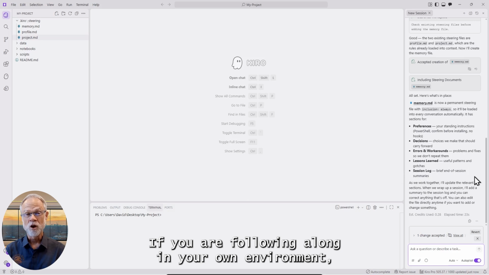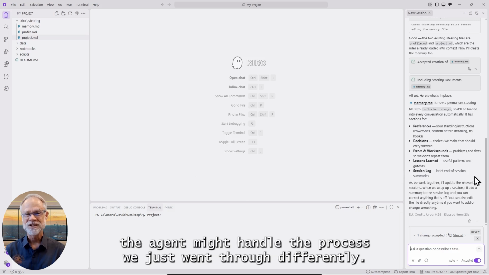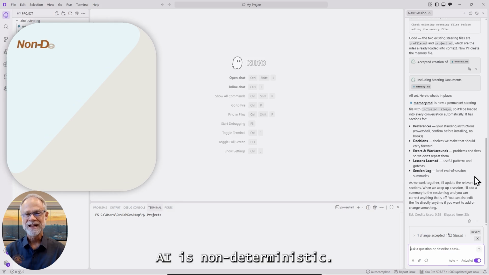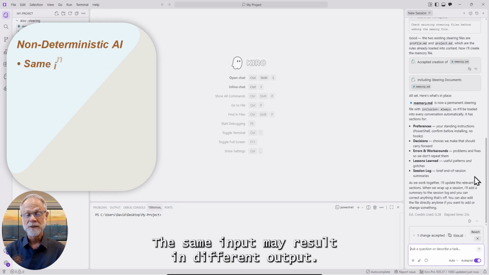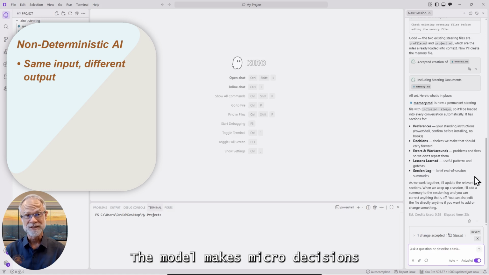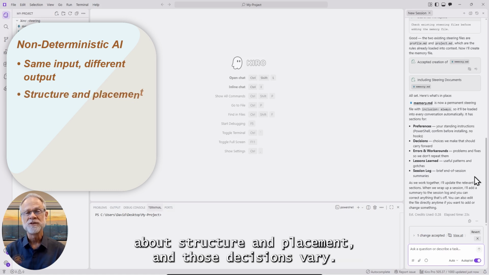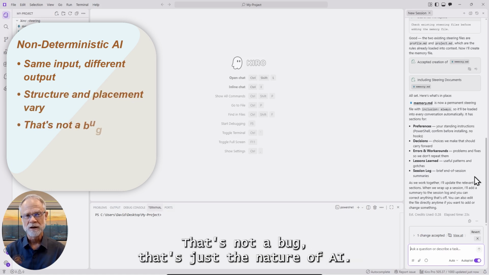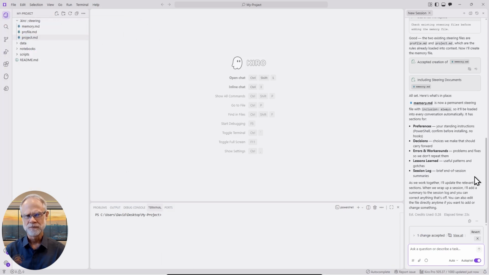If you're following along in your own environment, the agent might handle the process we just went through differently. AI is non-deterministic. The same input may result in different output. The model makes micro decisions about structure and placement, and those decisions vary. That's not a bug, that's just the nature of AI.